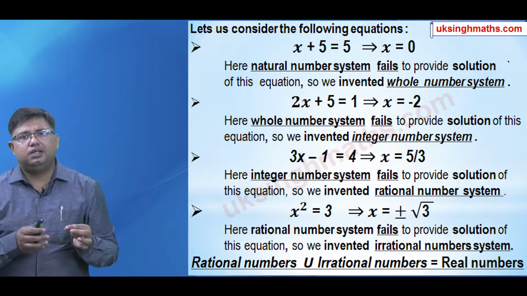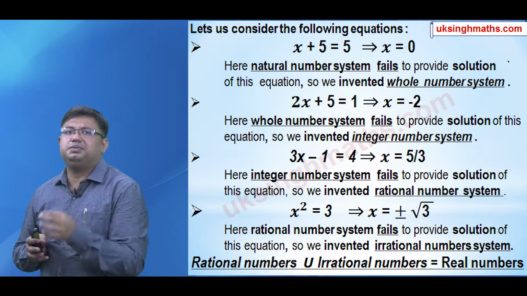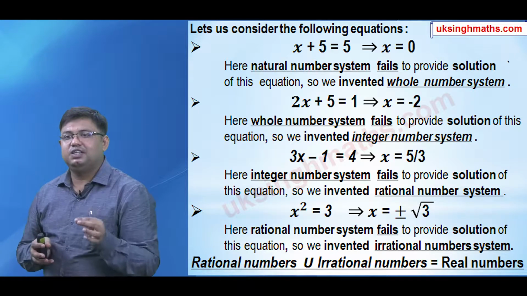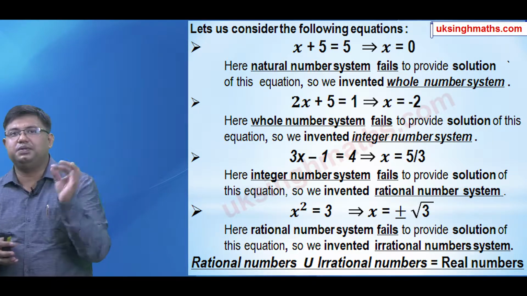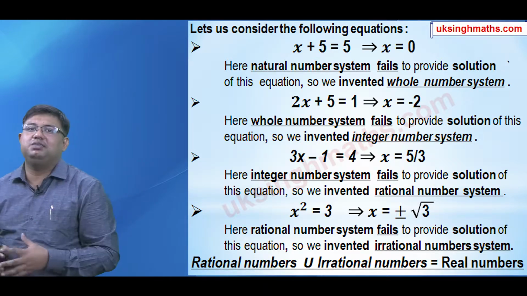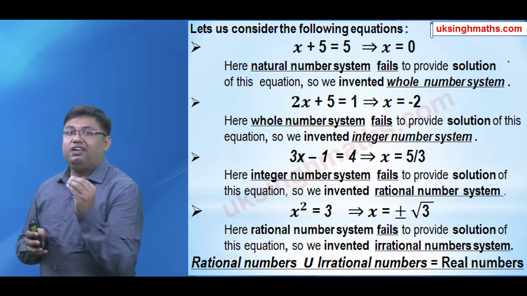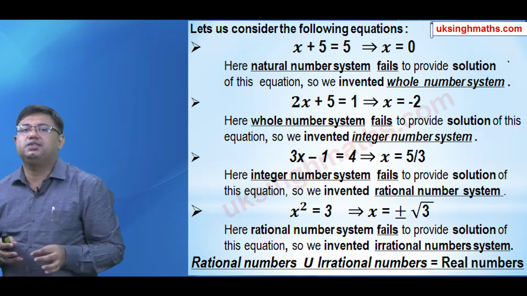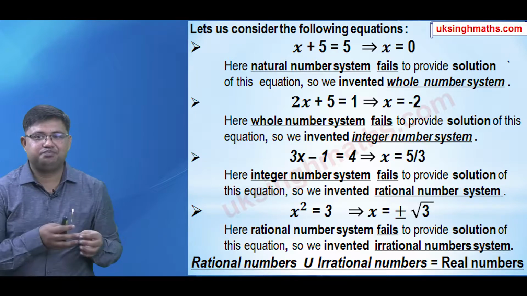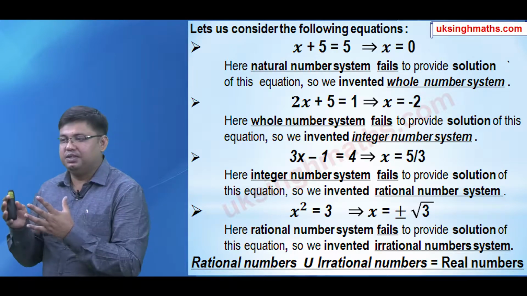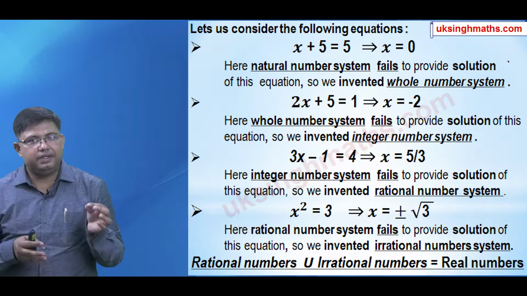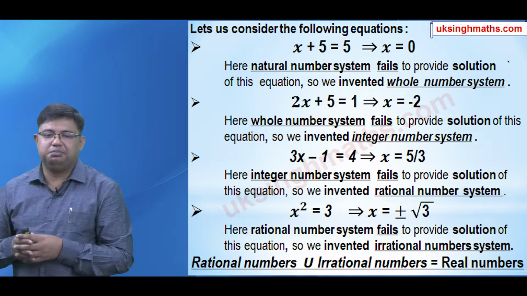But having rational numbers at our disposal is not going to supply the solution of this equation, because a number of the form plus minus root 3 is nowhere found in the rational numbers. So we needed some different number system, and we invented the irrational number system which could supply the solution of this equation. So irrational numbers are some different type of fellow. They have different types of characteristics and nature. So this irrational number system is a completely different type of number system.